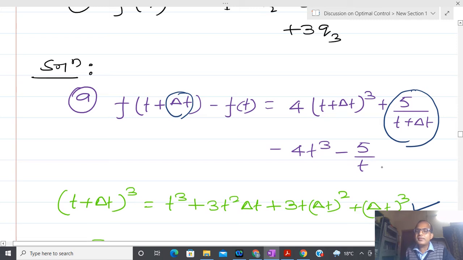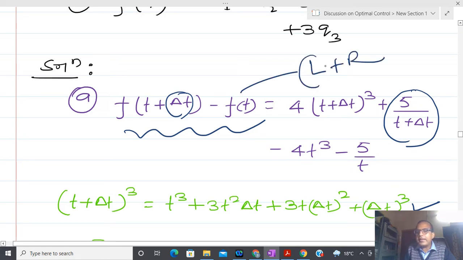Shiv, could you please guess? It is in terms of t plus delta t. I have to simplify in such a way that when this combination comes, I can collect the linear part. So Shiv, what kind of operation do I have to perform here? Whenever I have t plus delta t, sir, expand it like (1 plus ax) to the power n. So what kind of rule do I have to apply here?